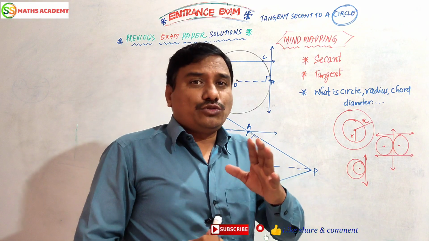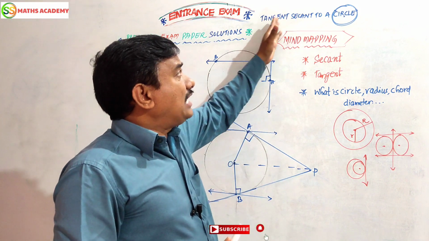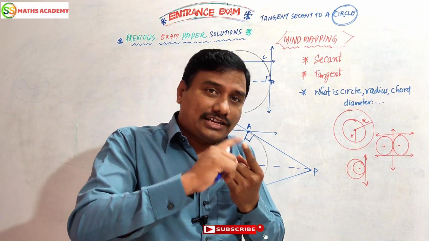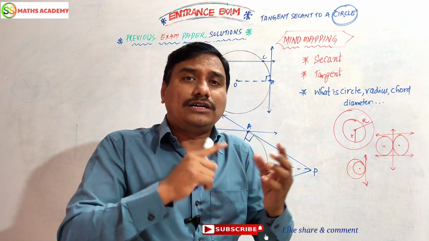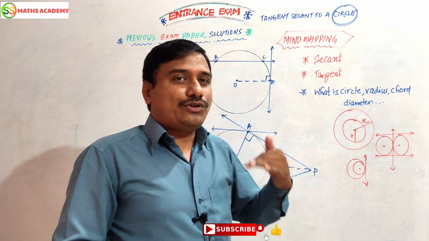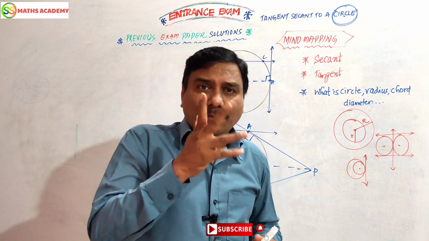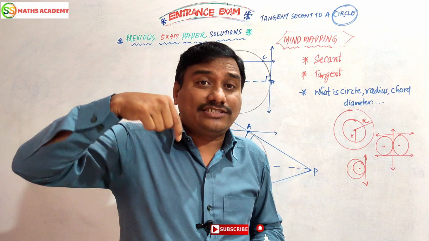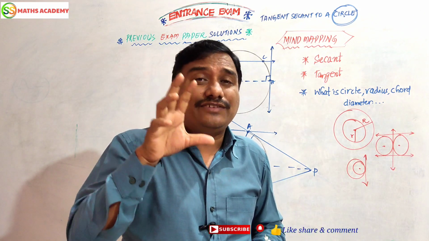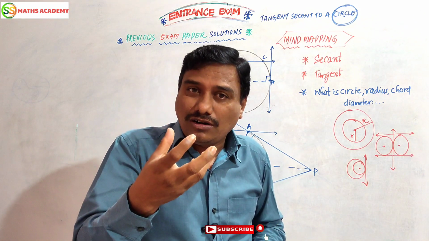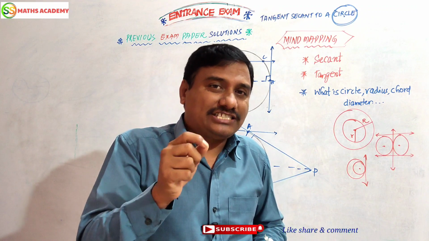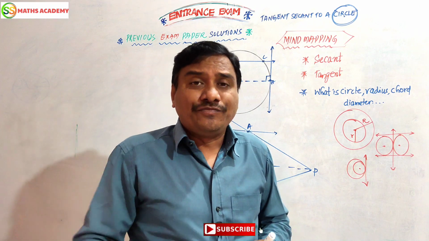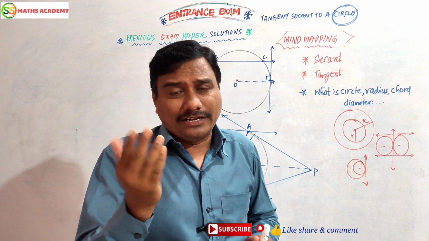Now let us come to the topic: tangent and secant to a circle. What is a circle? This is basic knowledge: circle, center, radius, diameter, chord. After that, we will discuss secant and tangent. If a set of points in a plane are equidistant from a fixed point, then the figure formed is called a circle. The fixed point is called the center. The fixed distance is called the radius. The sum of two radii is called the diameter.